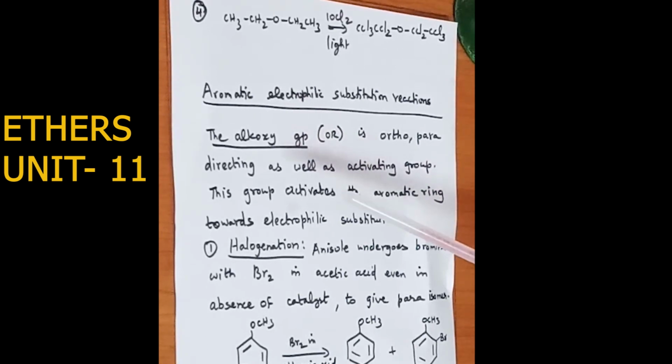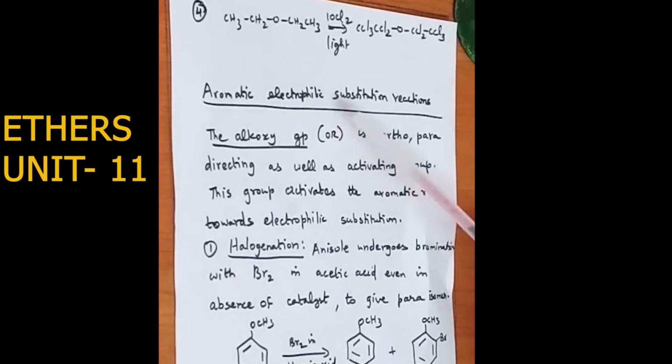following, given as a question. What happens when diethyl ether reacts with phosphorus pentachloride? What happens when diethyl ether reacts with dilute sulfuric acid? What happens when diethyl ether reacts with acetyl chloride? You may be asked to complete the following reactions. So you have to study them. Next one is aromatic electrophilic substitution reaction.